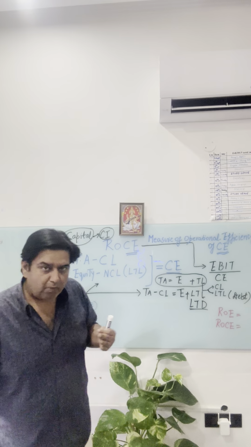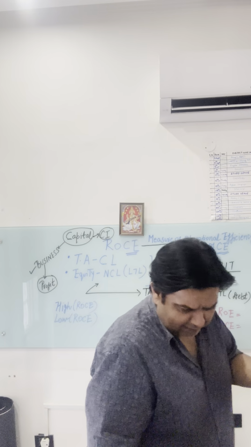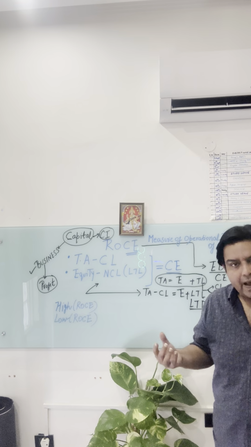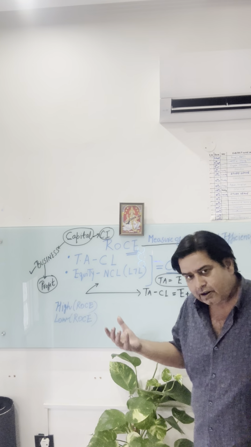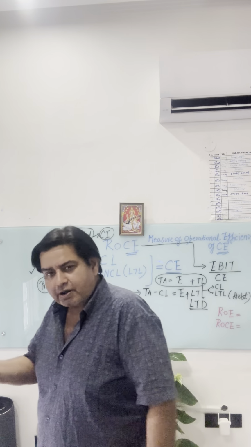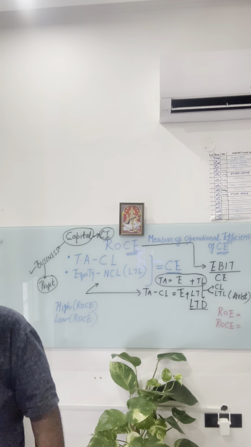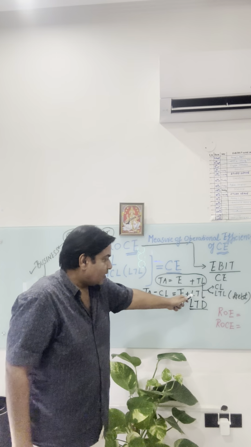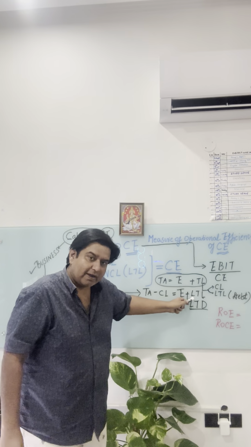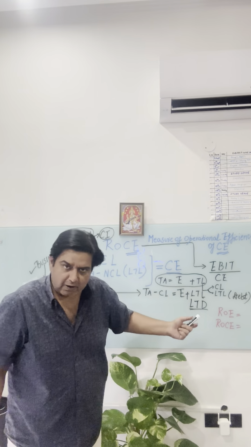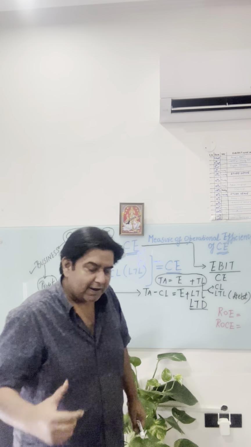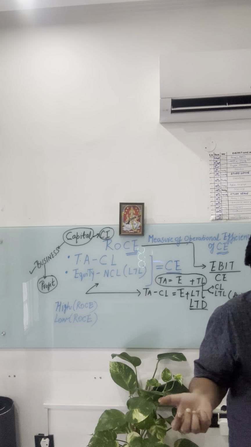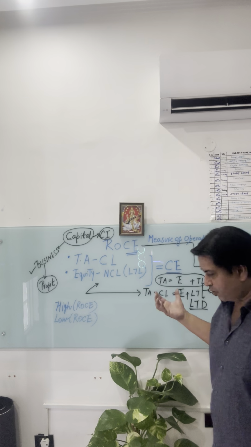So equity is also money, if not borrowed money, we come up with an IPO issue and we raise funds. Okay, and the fund providers, the shareholders, also become our owners. So equity is one source of money, and the other source of capital is what? Long-term debt or long-term liabilities. So I can issue debentures or bonds, or I can opt for various types of loans from banks or financial institutions.